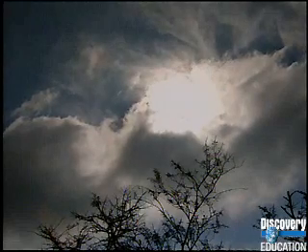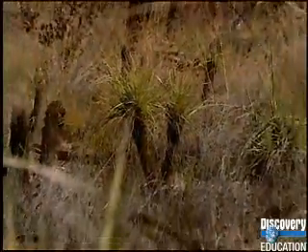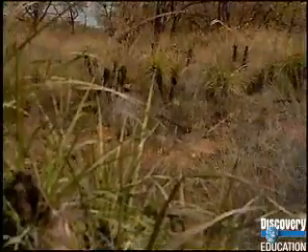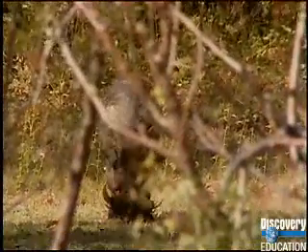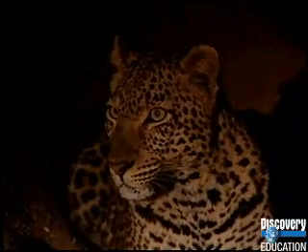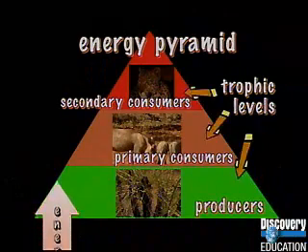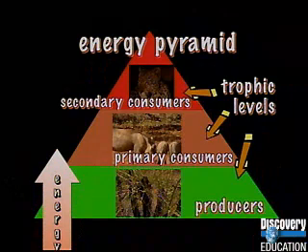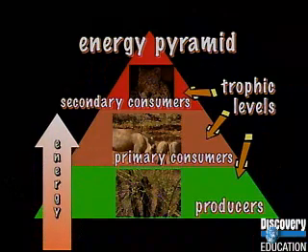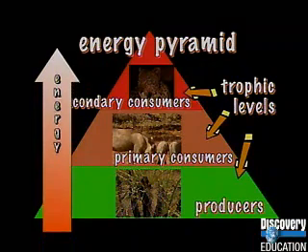Many cycles also take place within the abiotic or non-living components of an ecosystem. First, the producers use sunlight to make food, which supplies them with energy. Then it passes along the food chain to consumers, the herbivores, carnivores, and decomposers. The different feeding or trophic levels form an energy pyramid. As the energy passes from level to level, less and less of the original energy captured by producers is available to organisms at the higher levels.